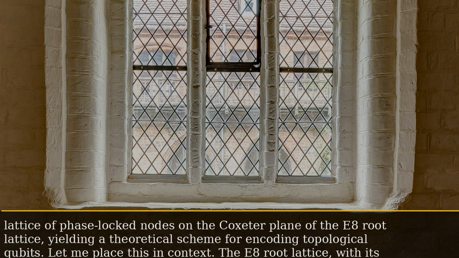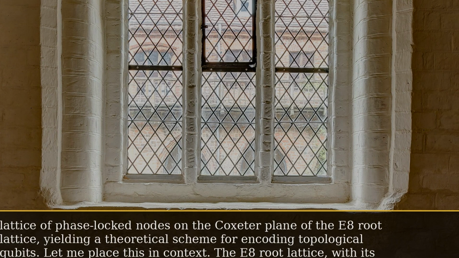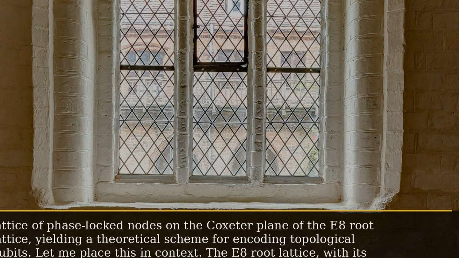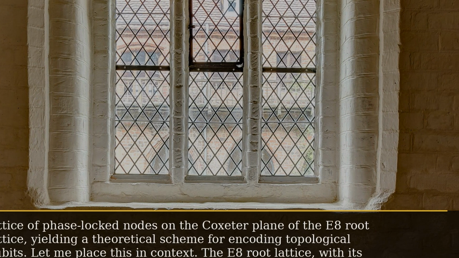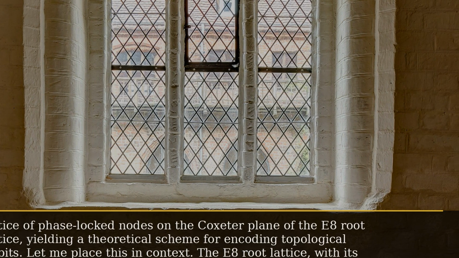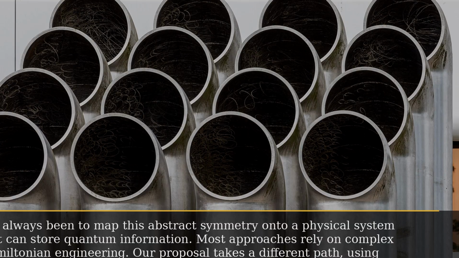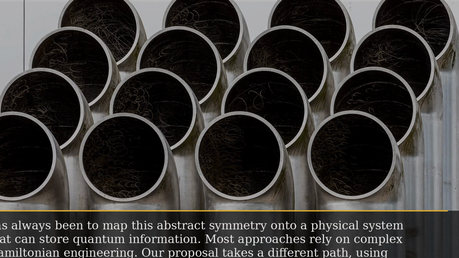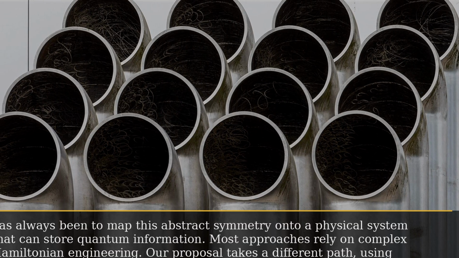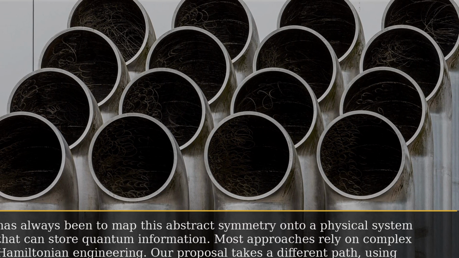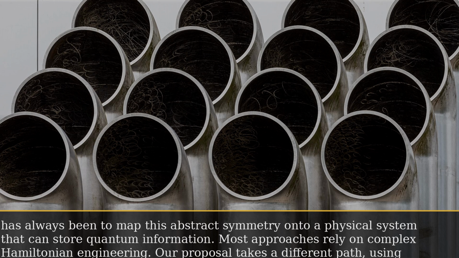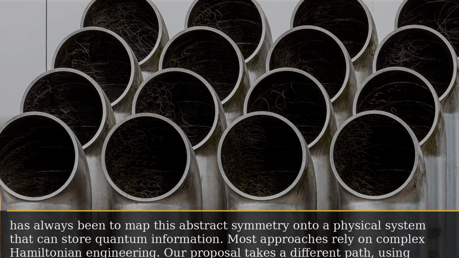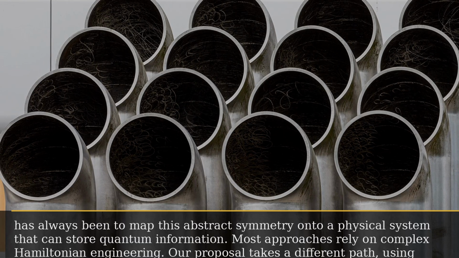Let me place this in context. The E8 root lattice, with its 240 vectors, is a recurring structure in advanced geometry and certain unified theories. The challenge has always been to map this abstract symmetry onto a physical system that can store quantum information. Most approaches rely on complex Hamiltonian engineering. Our proposal takes a different path, using the golden ratio, phi, as a natural quantizer.